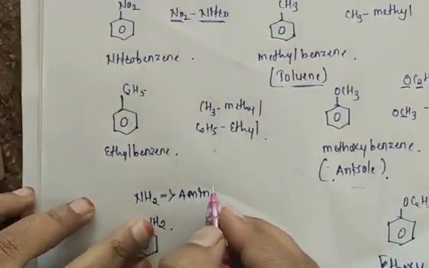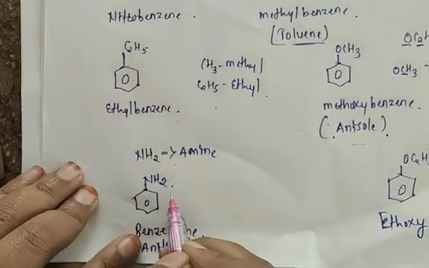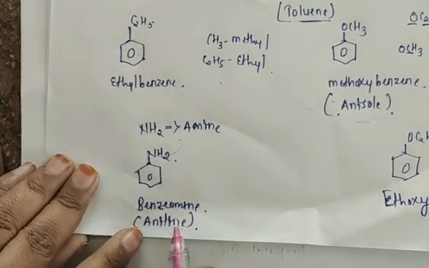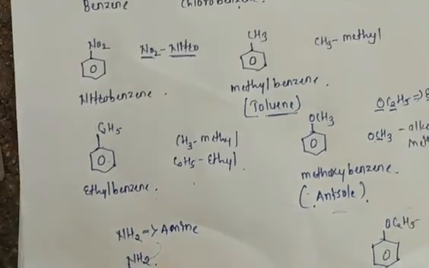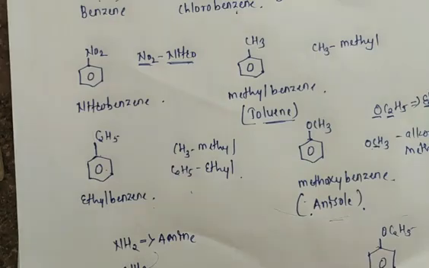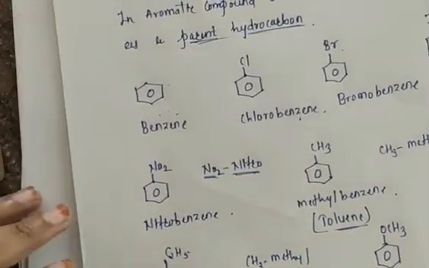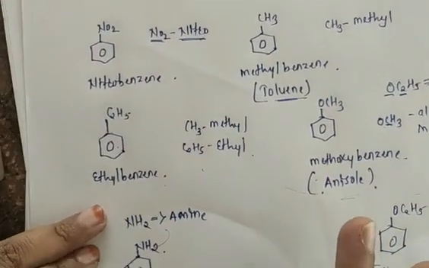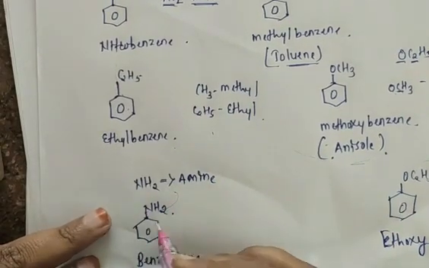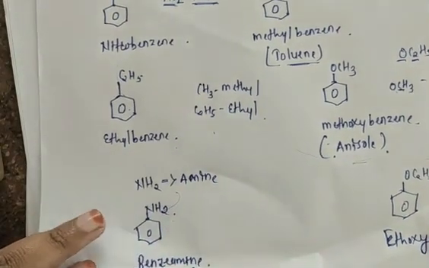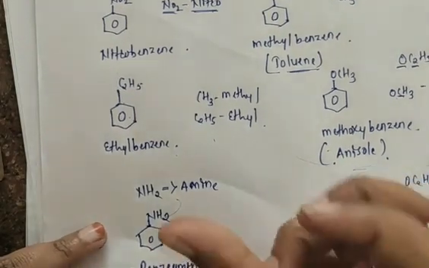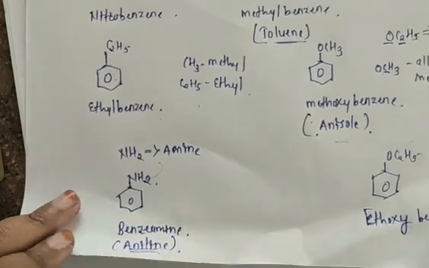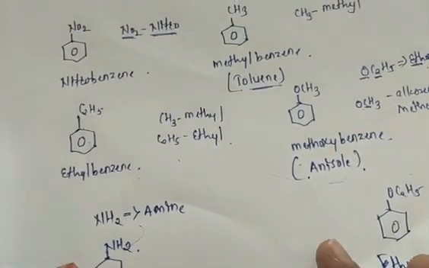Okay, now all of you know that NH2 is nothing but amine. Now if I take benzene ring which is attached to the NH2 group, this we call benzamine, and also we have one name for this compound, that is aniline. So now this is about the nomenclature of organic compounds. Now the question arises, if there is directly a benzene ring and only one group present. Suppose there is the presence of two or more groups or two or more substituents attached to the benzene. In that case, how can we give a particular name for the organic compound?